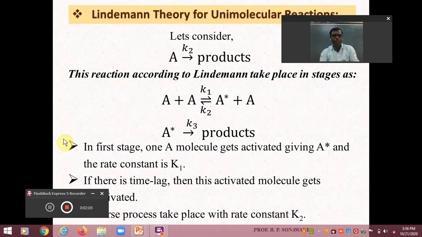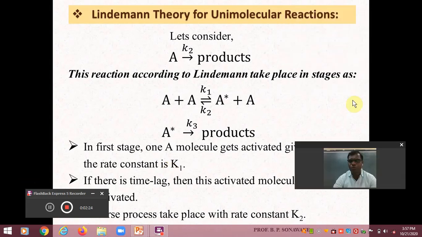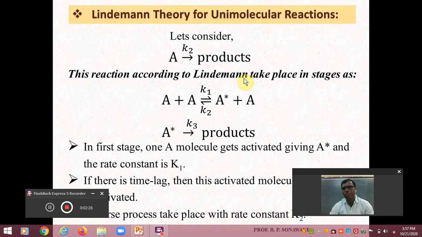It's very important. We are interested to explain the unimolecular reaction based upon the collision theory, but no doubt we are going to discuss the unimolecular reaction with the help of bimolecular reaction. So today we are going to discuss the Lindemann theory for unimolecular reaction.